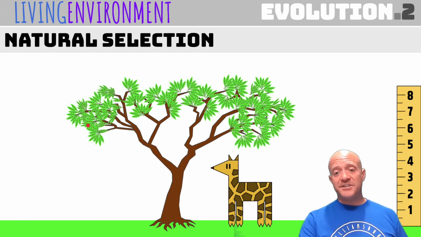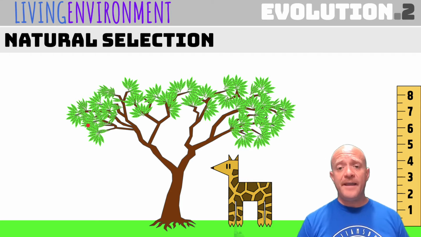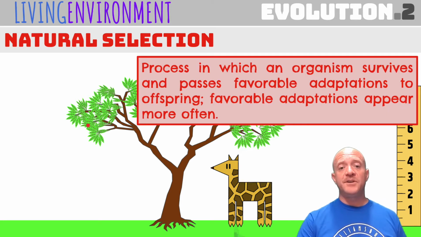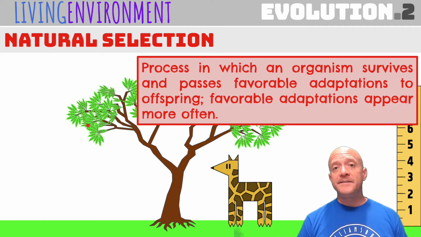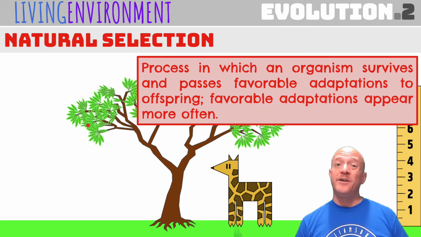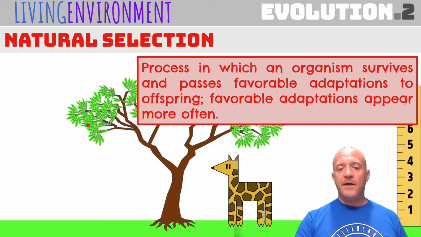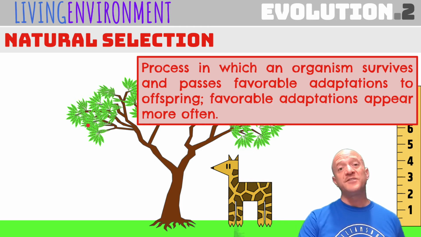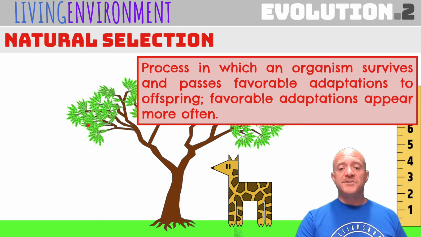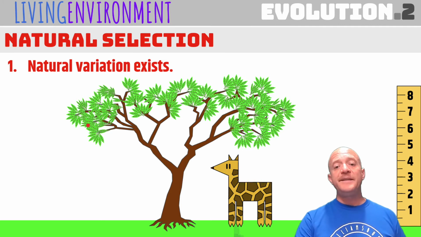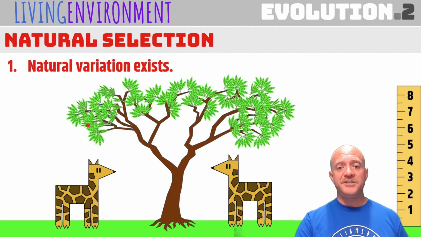So natural selection is a concept, and I'm going to use giraffes to describe natural selection. It's a process in which an organism survives and passes along favorable adaptations to the offspring. Favorable adaptations are going to appear more often. Now, there are a few different steps, so I would like you to also add these steps. The first step is there's going to be natural variation within a population.